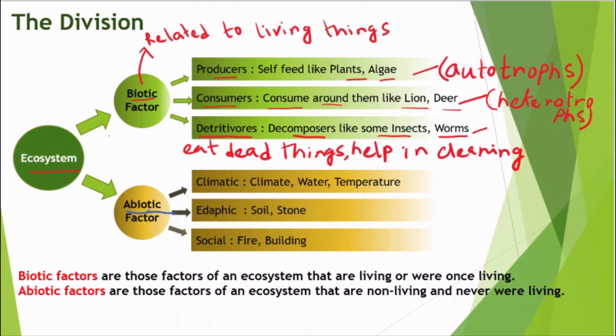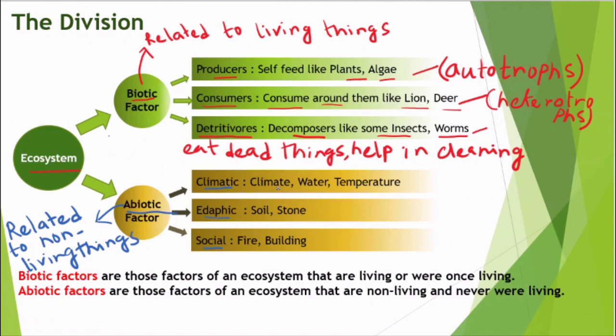The abiotic factors. From the name it is clear, abiotic factors are those related to non-living things. Depending on the nature, they are again subdivided into three categories: climatic, edaphic, and social.